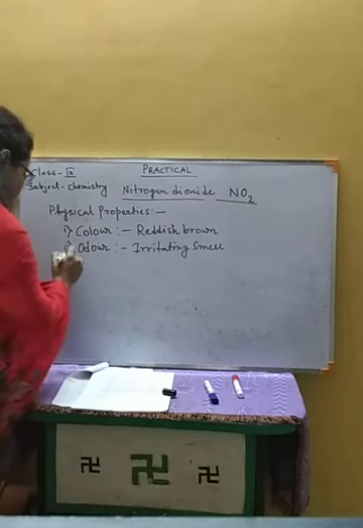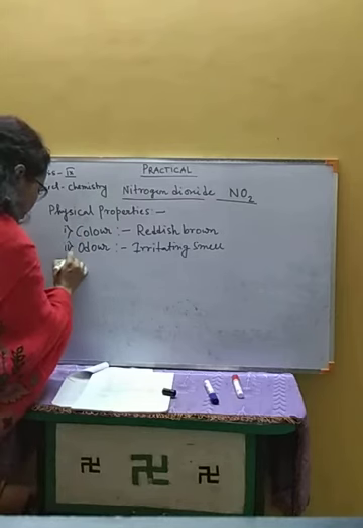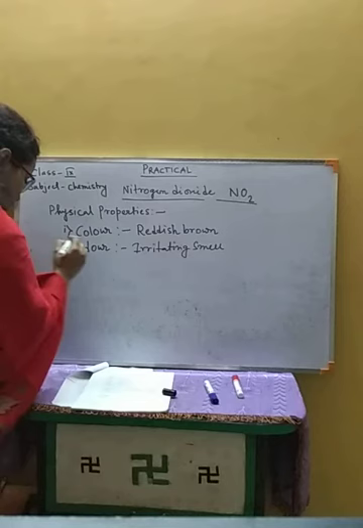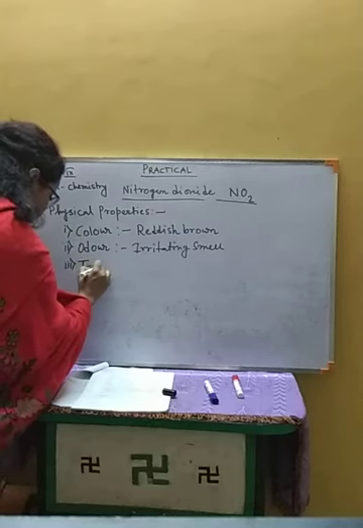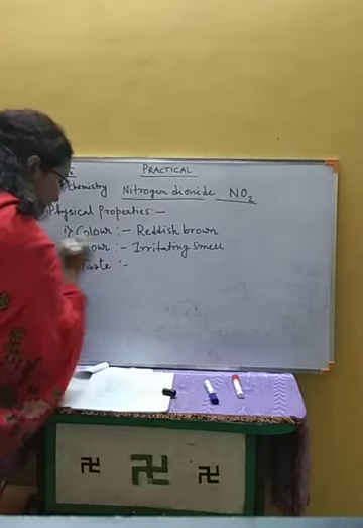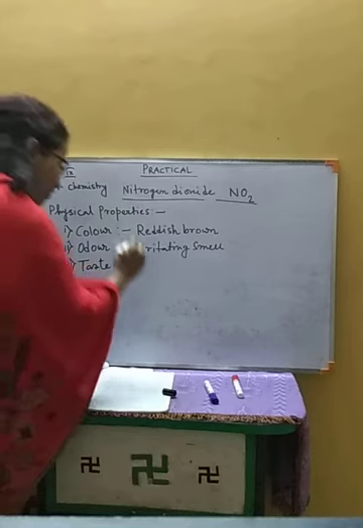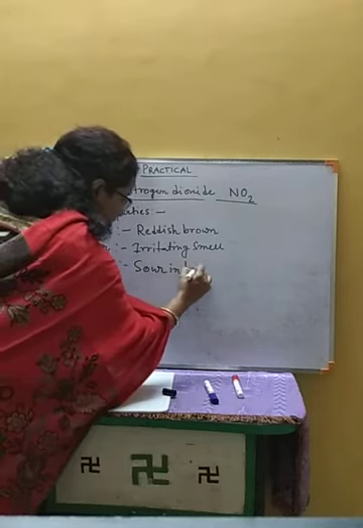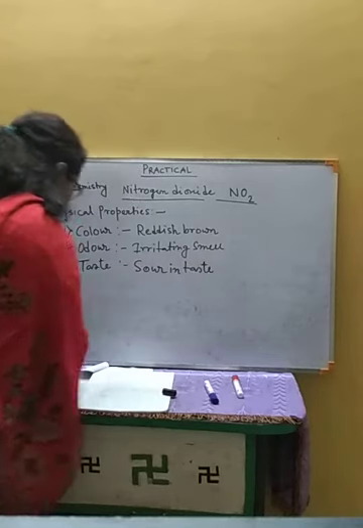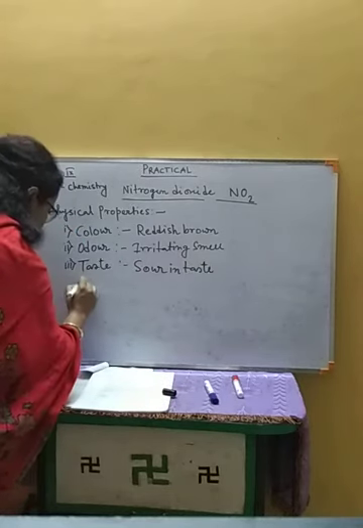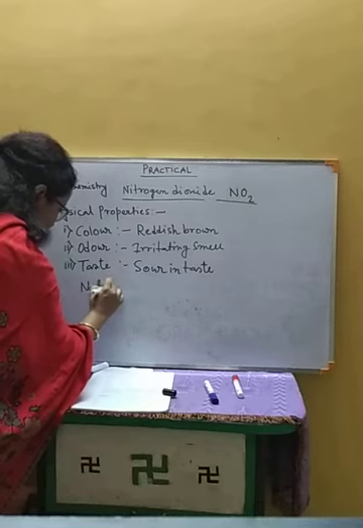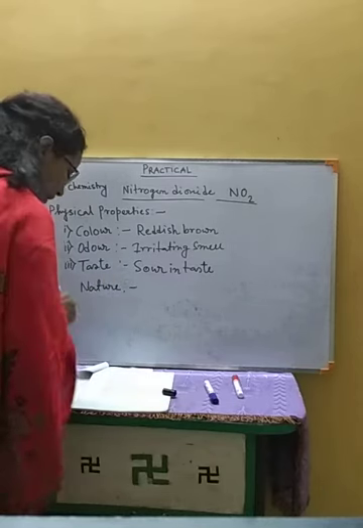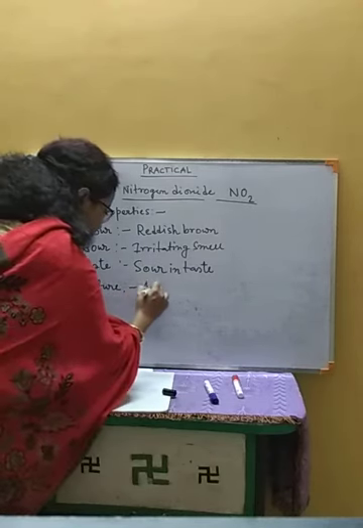Okay, next, number 3, its taste. As this is an acidic gas, it is sour in taste. Next we have the nature of the gas. This is acidic in nature.